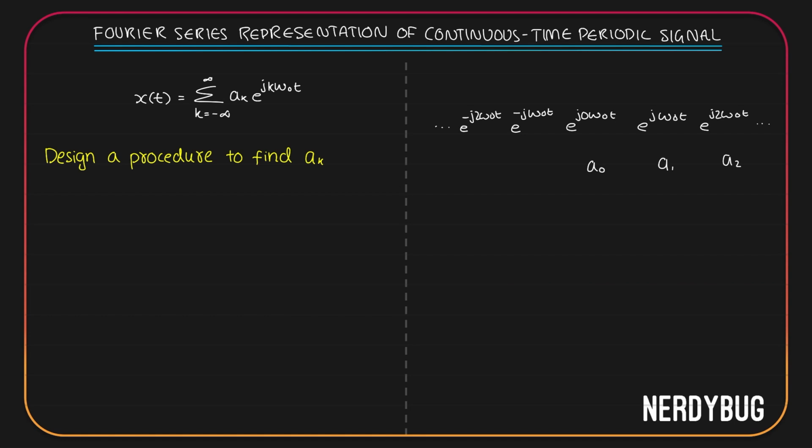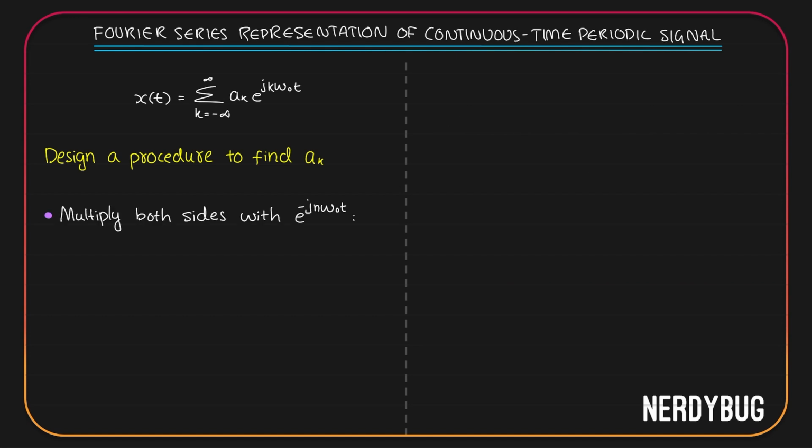So what we need over here right now is to design a procedure to find out ak for each of the e raised to jk omega naught t's. To do so, the first thing we have to do is multiply both sides of the equation with e raised to minus jn omega naught t. If we do that, we get something like this.